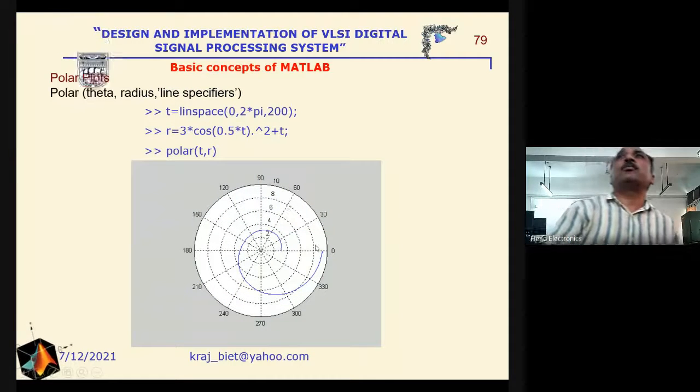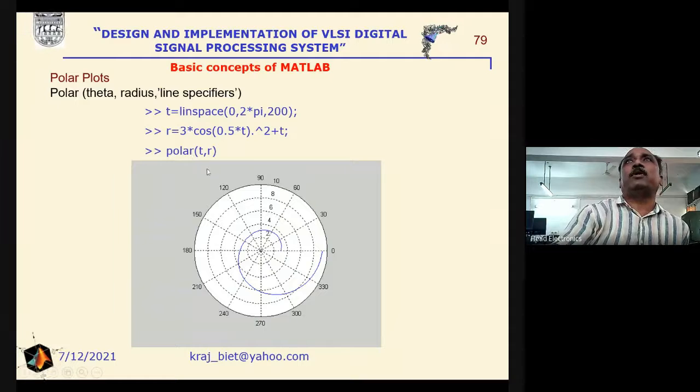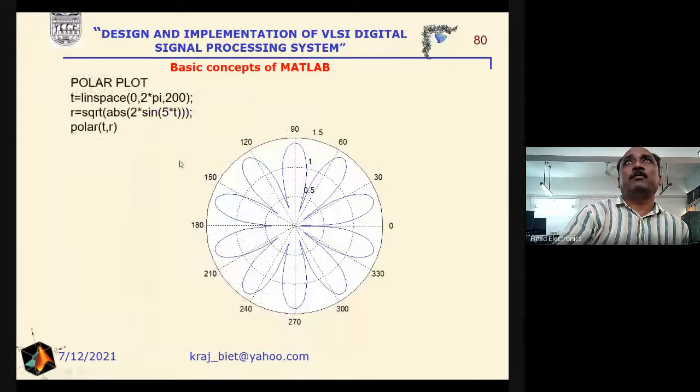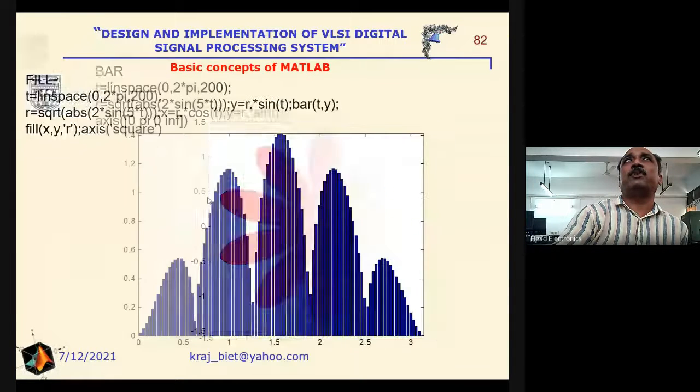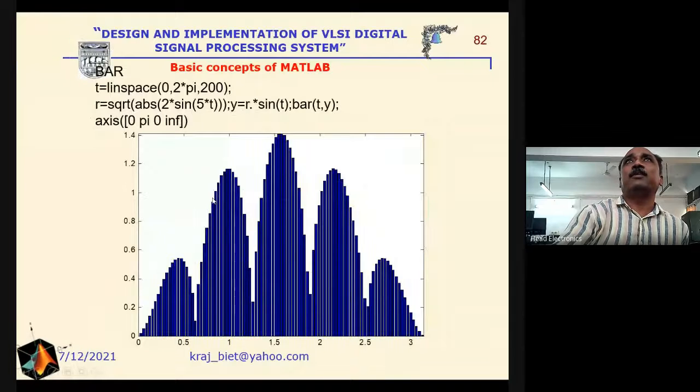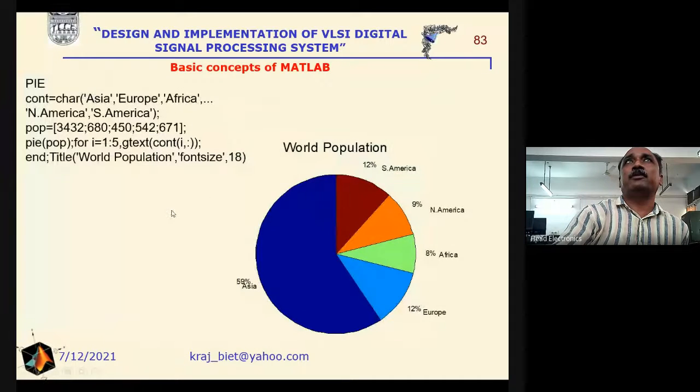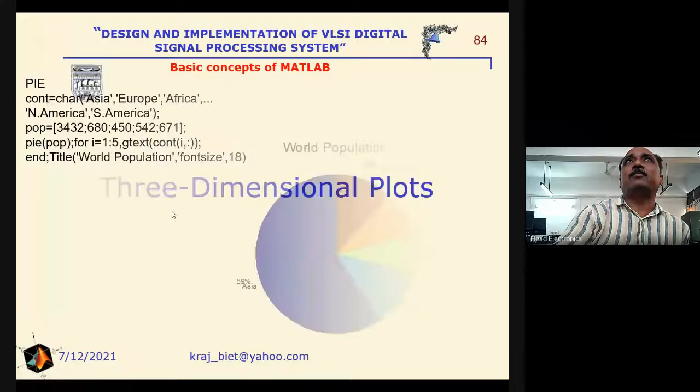In order to get the polar plot, we have to utilize the polar command, and this is the polar command utilized here, and this is the polar command with the fill space color filled here. This is the bar chart, and this is again the example of the pie chart.